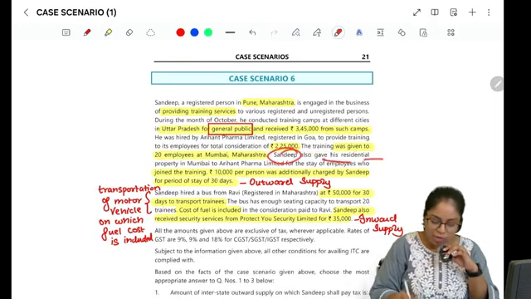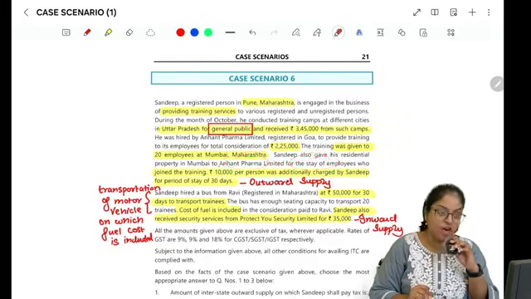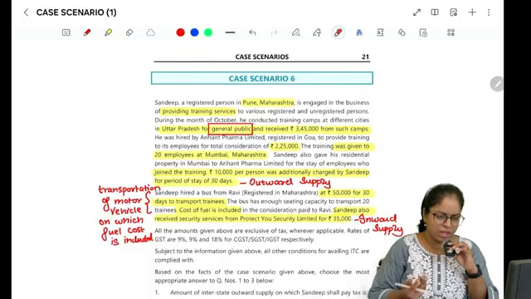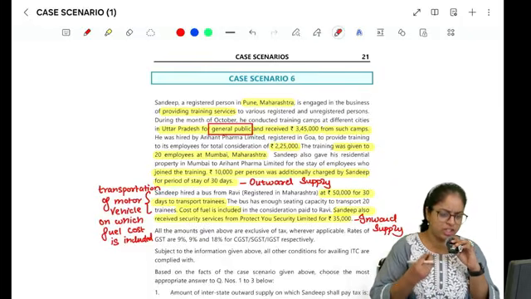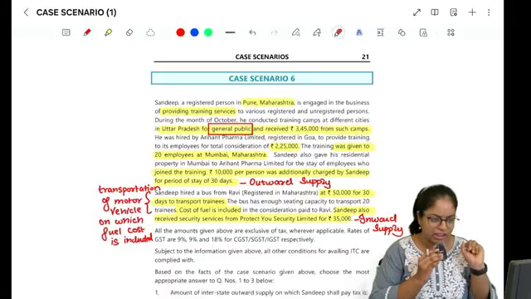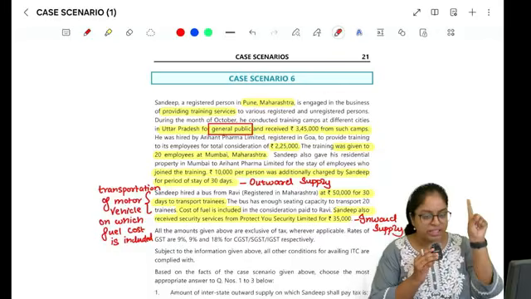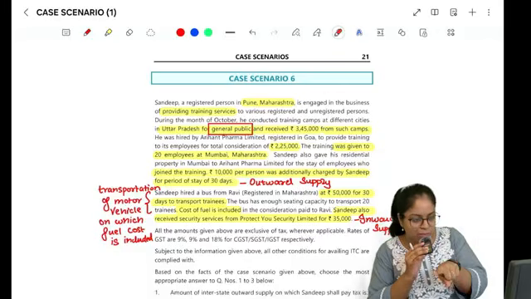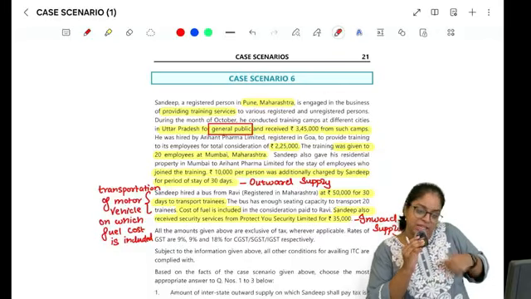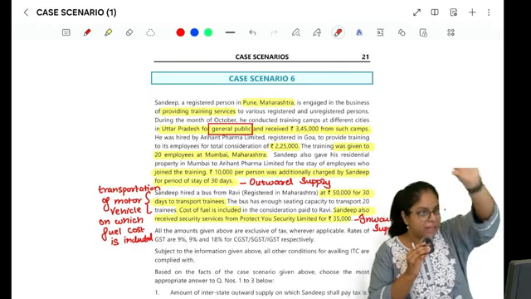Sandeep also gave his residential property in Mumbai to Arihant Pharma Limited for stay of his employees, at rupees 10,000 per month, which was for a period of 30 days. So if you give residential dwelling to a registered person for their employees, then GST will be applicable and under RCM. Remember, we did that entire chart, residential dwelling.